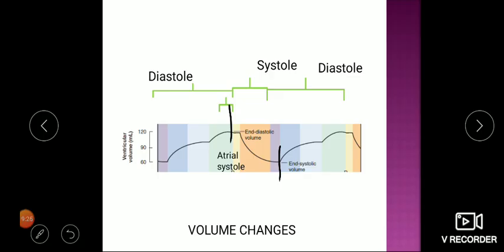So this is the stroke volume and this is the ejection fraction. Okay, this much amount of blood was pumped out of 120. You can see here around 60 ml of blood was pumped, so this is 60 out of 120. Almost 50% you can see here, 50, 60, 70. So the average ejection fraction is 65%, indicating normal functioning of the left ventricle.